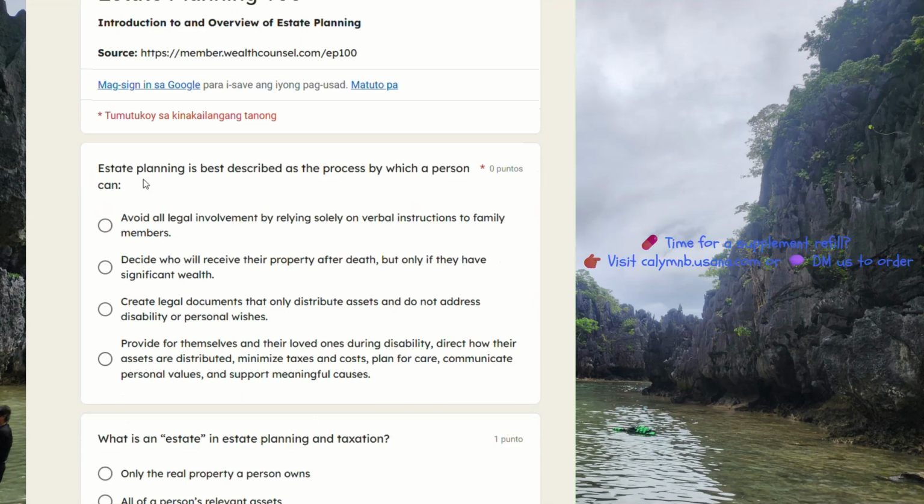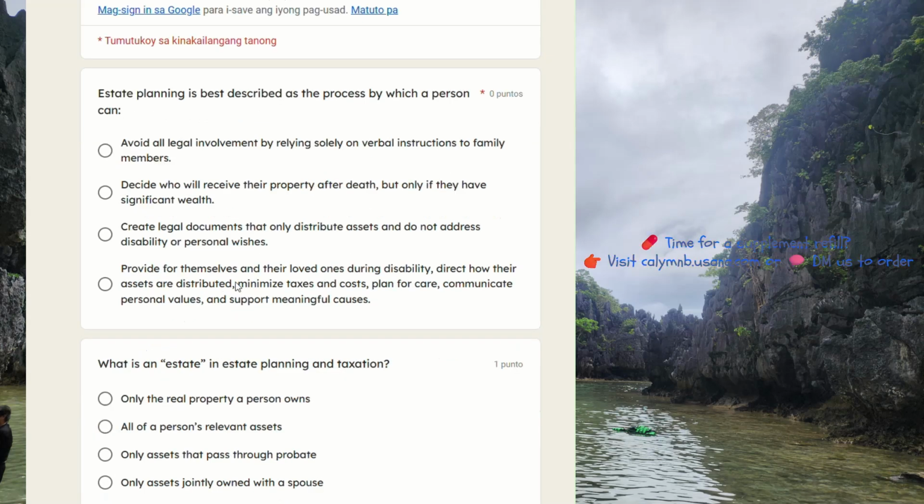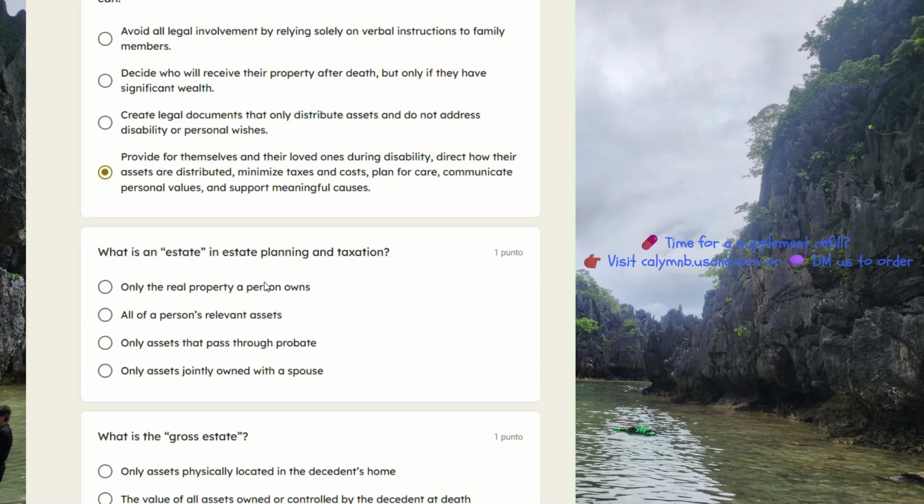So number 1, or the first question: estate planning is best described as the process by which a person can avoid all legal involvement by relying solely on verbal instructions to family members, decide who will receive their property after death, but only if they have significant wealth, create legal documents that only distribute assets and do not address disability or personal wishes, provide for themselves and their loved ones during disability, direct how their assets are distributed, minimize taxes and costs, plan for care, communicate personal values, and support meaningful causes. I think that's the answer. Oh, that's the answer, I'm sure.